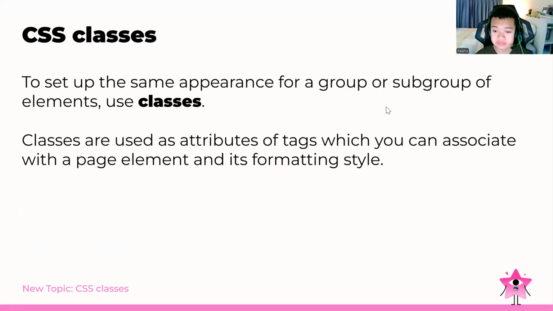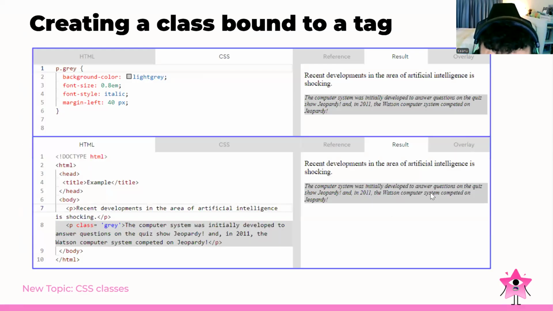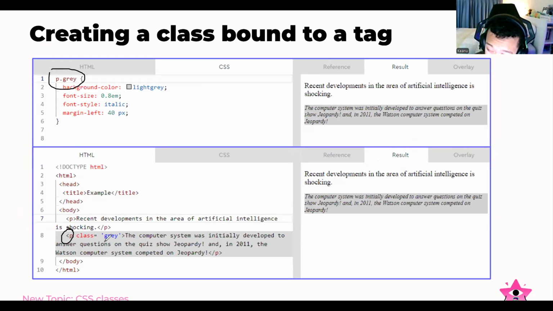Classes are used as attributes of the text, which we can associate with the page element and its formatting style. So just like this, we are using the class with the tag name p.gray, because we have the p tag and also the gray class. We split them using the dot.